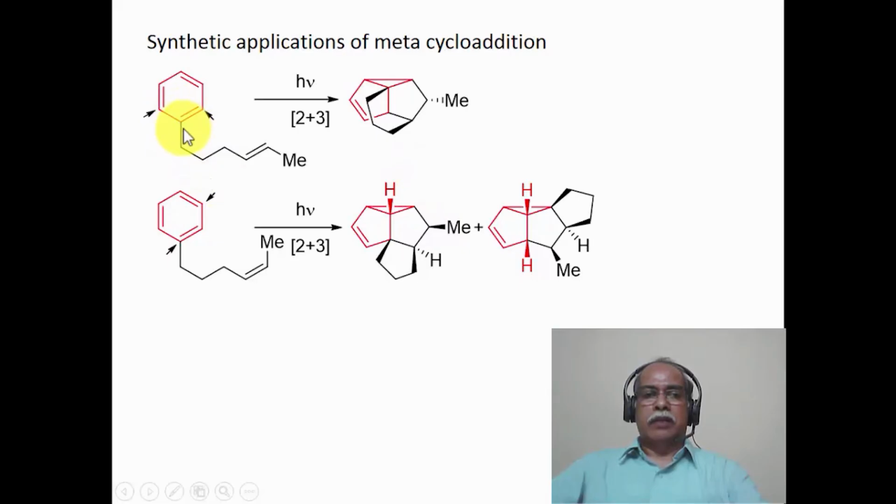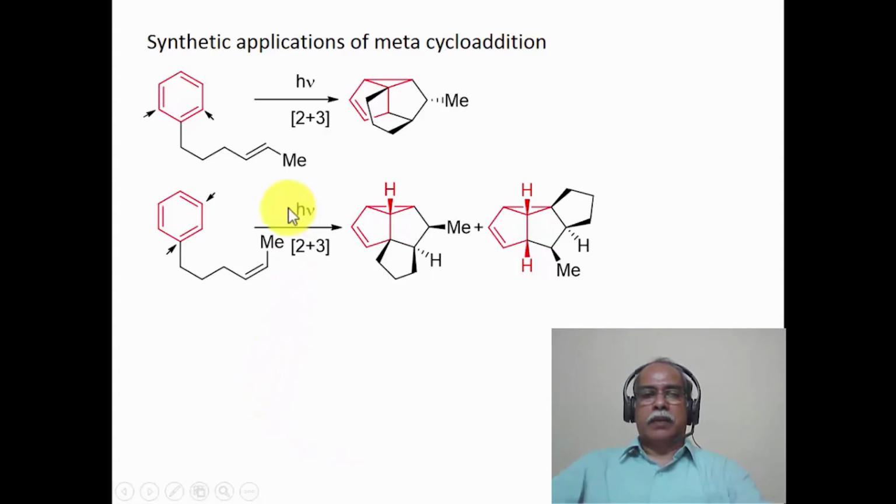These are intramolecular versions of the cycloaddition reaction, so it gives a fairly complex tetracyclic compound of this type. Essentially, the cycloaddition reaction takes place between the 1,3 positions, which are indicated by arrow across this double bond, resulting in the formation of this structure. So if you follow the black portion of the substituent, essentially that will give you the pendant group. The red portion essentially indicates the benzene ring itself, which has undergone substantial reorganization in terms of the metacycloaddition process.